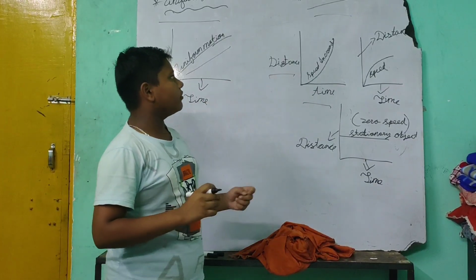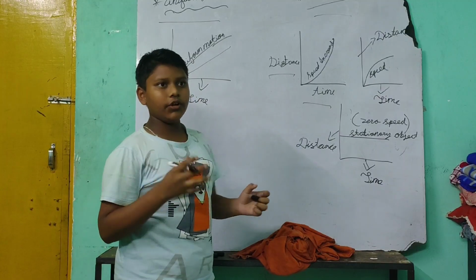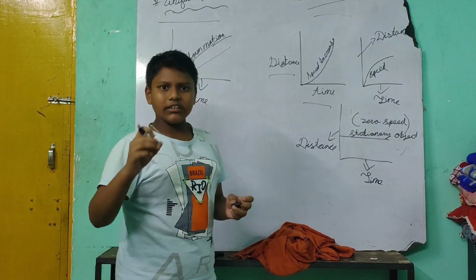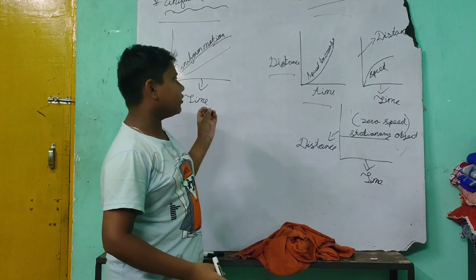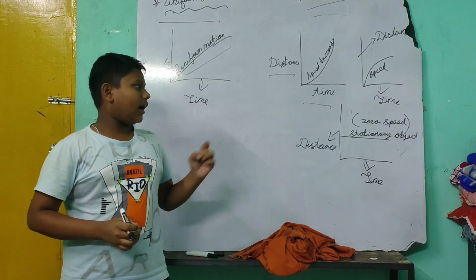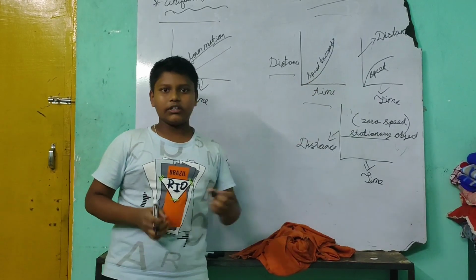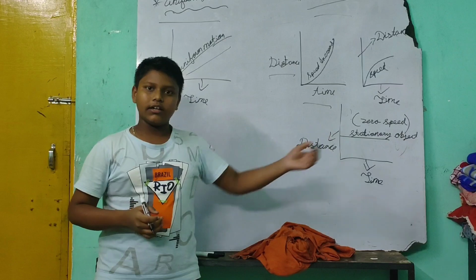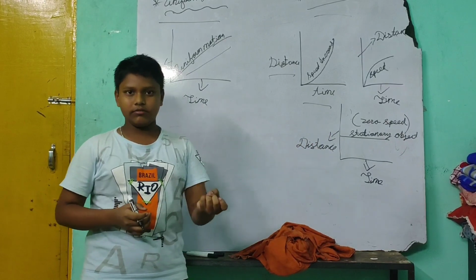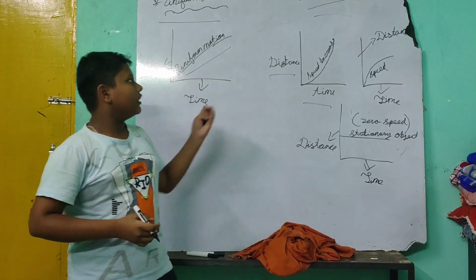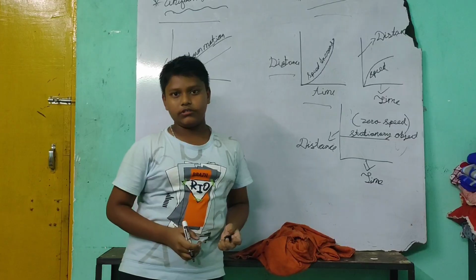But in non-uniform motion, if we take a car, then after 10 seconds it goes 1 meter. After 10 more seconds, it goes 5 meters. It covers different distances in different seconds, so it is called non-uniform motion.